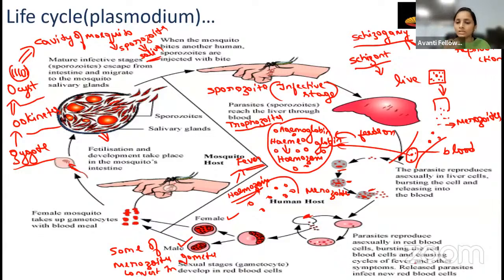What is that stage we will call it as? Sporozoite. So whenever it infects another person, the sporozoite in the saliva of the mosquito is going to affect that person.